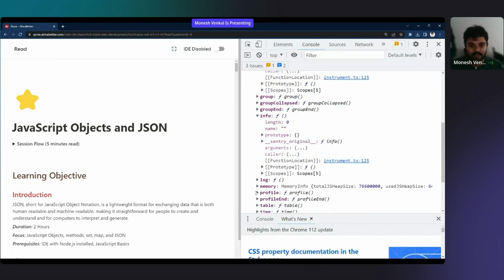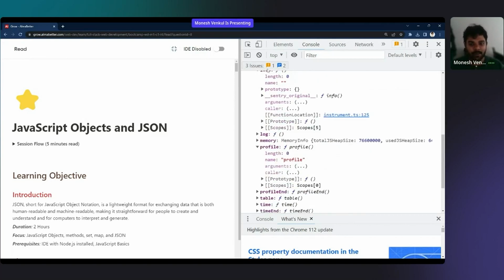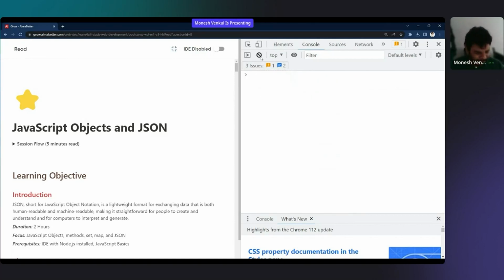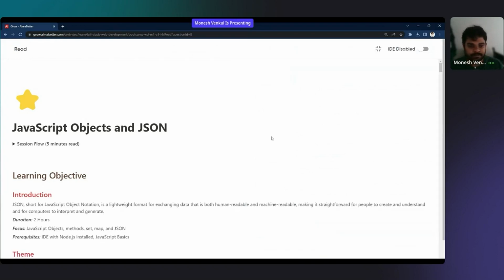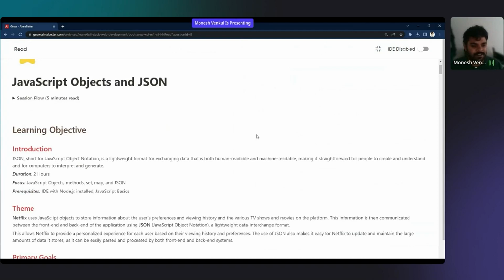Info is also an object. Profile is also an object. What I wanted to say is, everything in your JavaScript is an object. Your JavaScript is built entirely with objects. So there may be an MCQ question asking what JavaScript is made of. You can simply say objects.